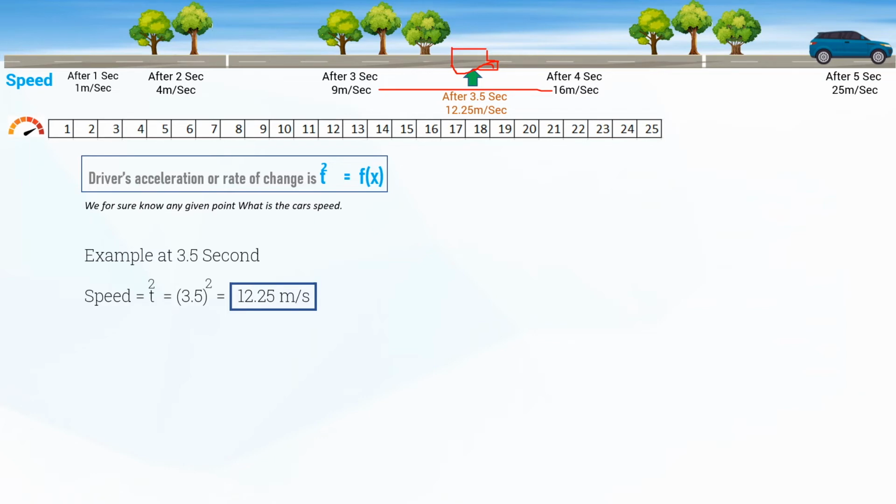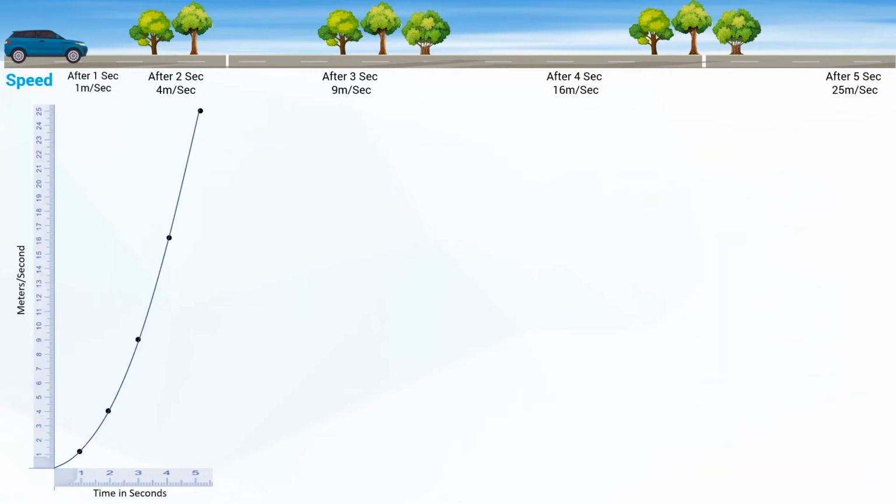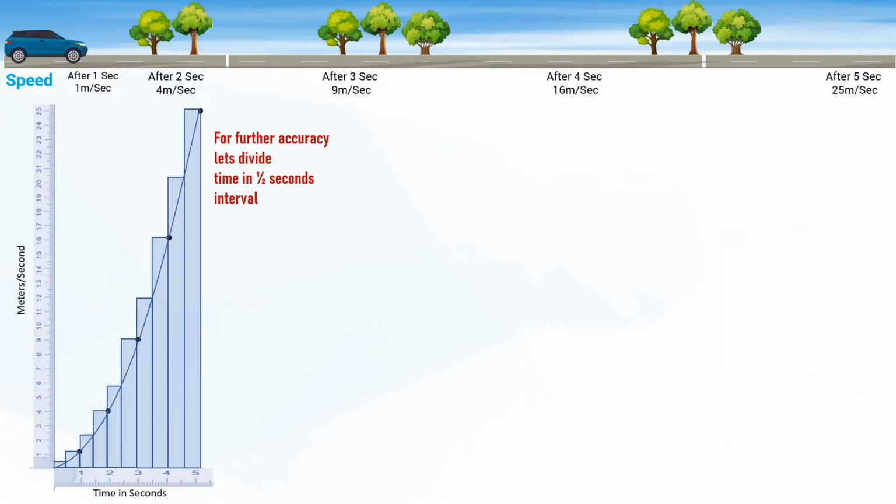So how do you find the distance? Let's do one thing. Let's chop the rectangles into thinner rectangles. I'll chop the 5 seconds into 10. So I will chop the rectangle into smaller, thinner rectangles, 10 rectangles.